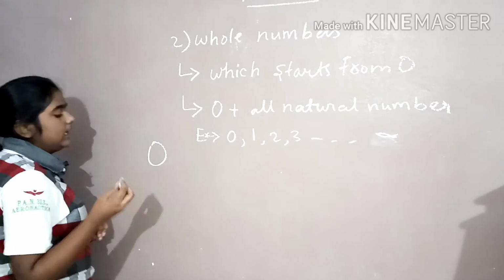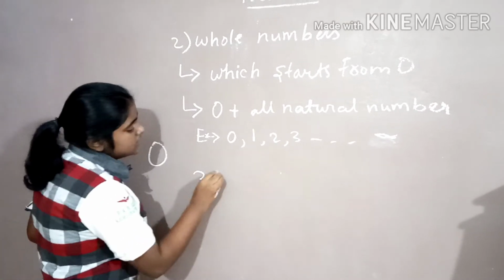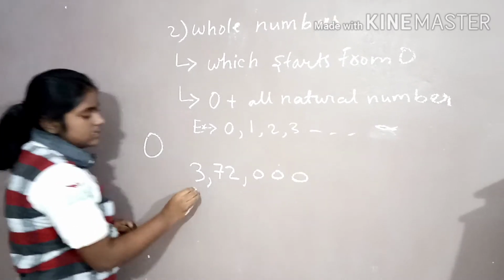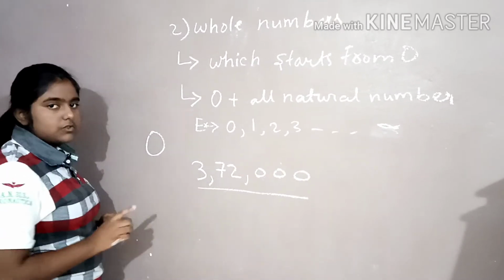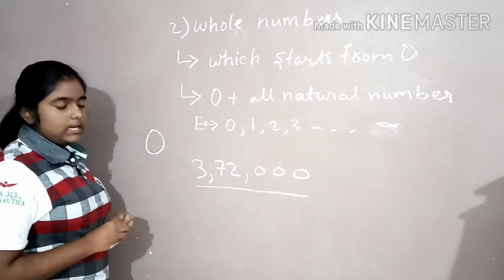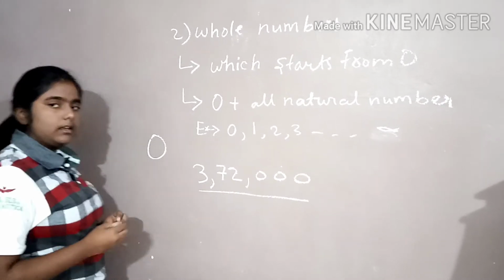For example, if you take any number, suppose 3,72,000. This number contains the digits from 0 to 9. And not only this number, all the numbers contain digits from 0 to 9.